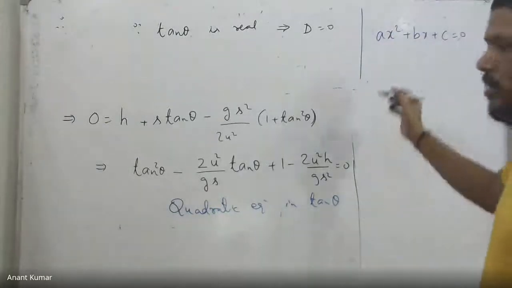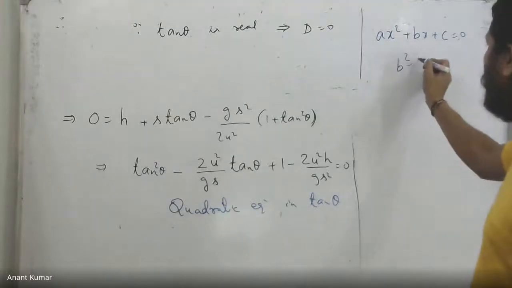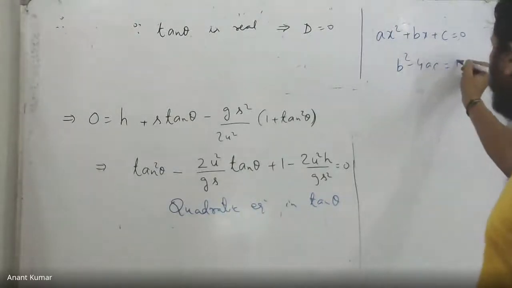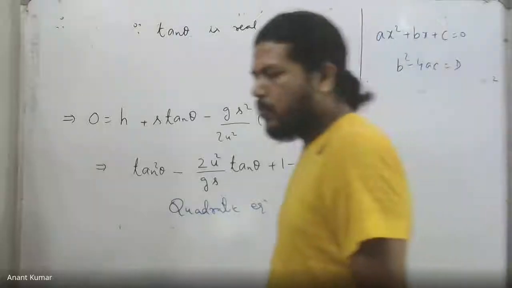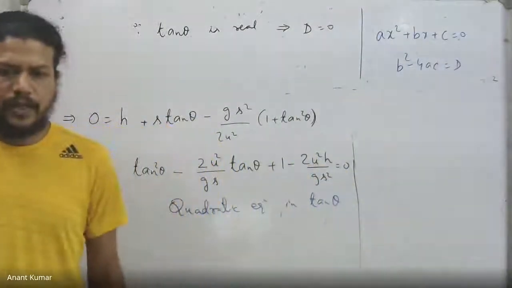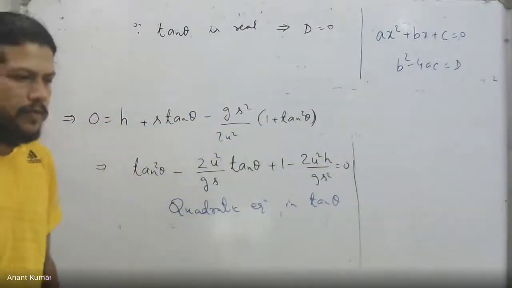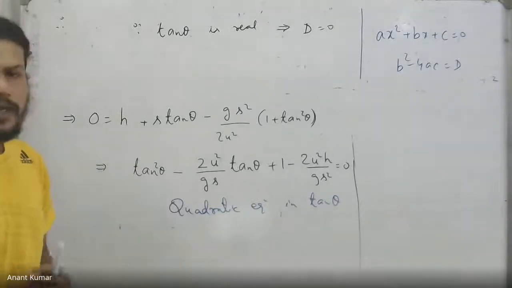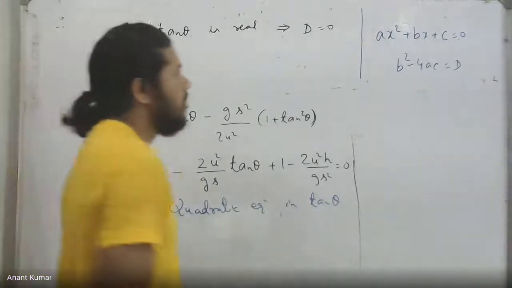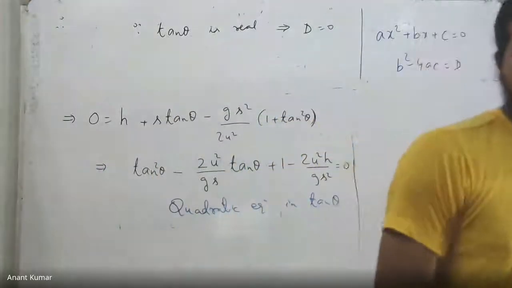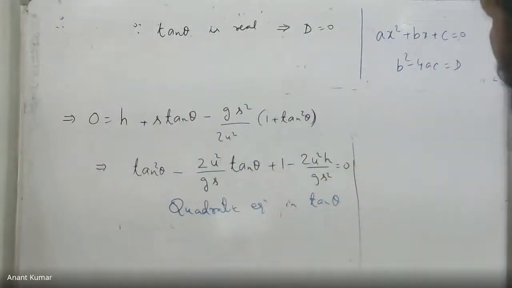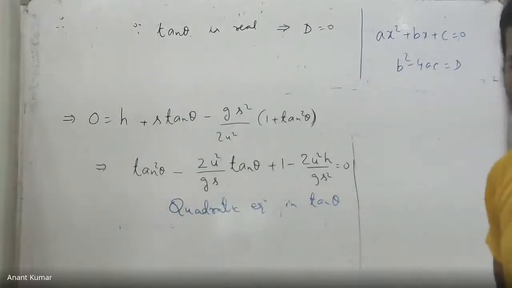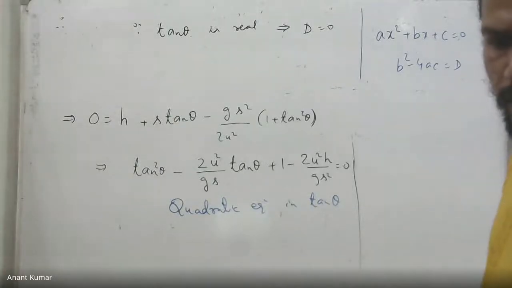The discriminant is nothing but b square minus 4ac. If D is positive, then this equation has real roots. If it is negative, it has non-real roots. If it is 0, there will be a repeated root basically. D in this case is b square minus 4ac.